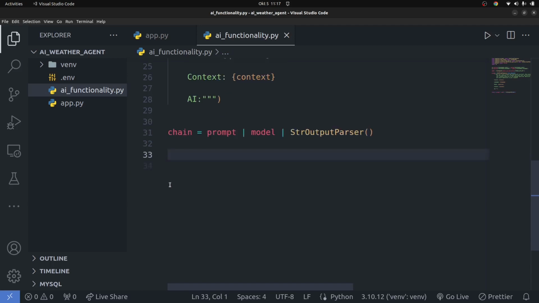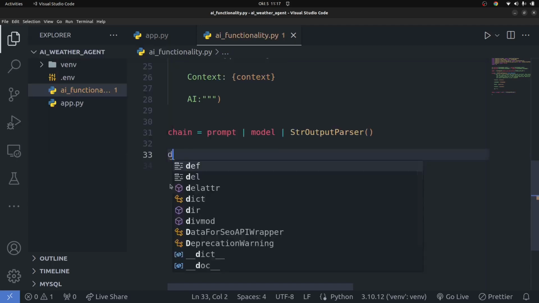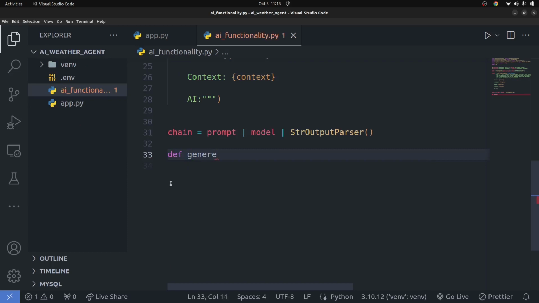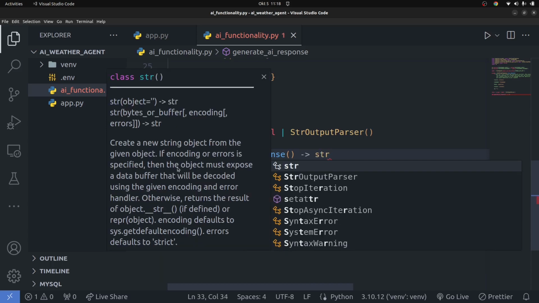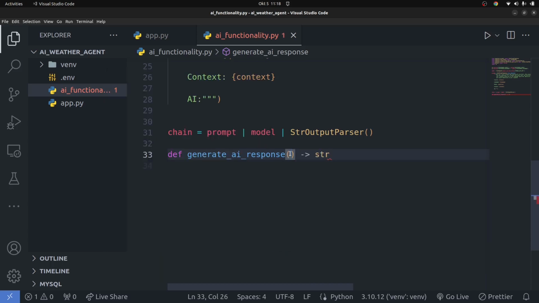Okay, so I'm going to have one last function. I'm going to define generate_ai_response, and this function is going to take a couple of things. It's going to return to us a string at the end of the day. It's going to take in a language, which is of type string.